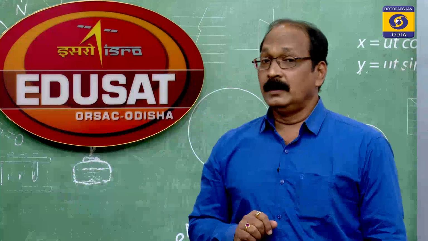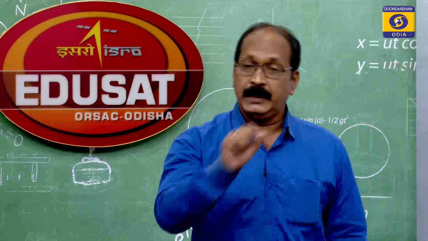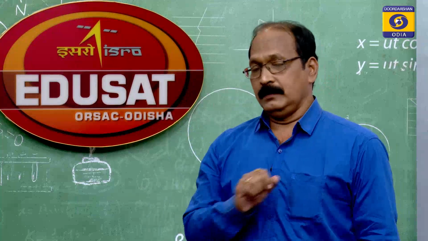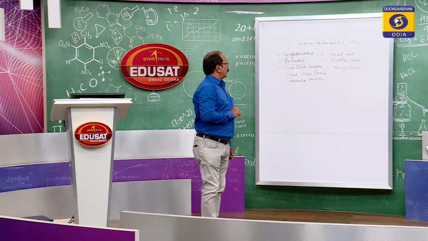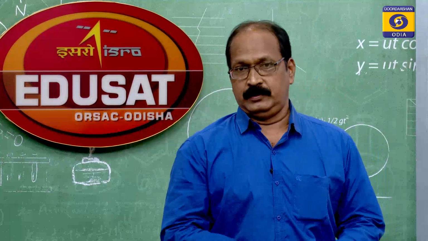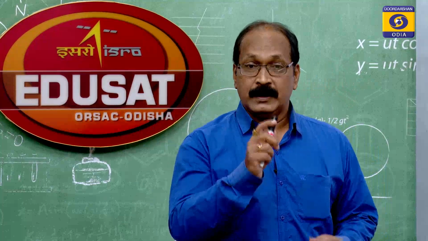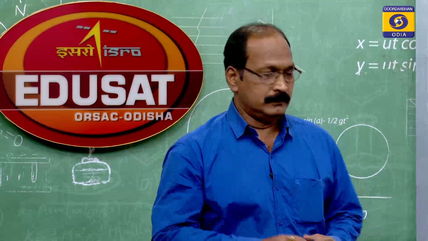Dear students, please look at the definition prescribed by the Indian Partnership Act.